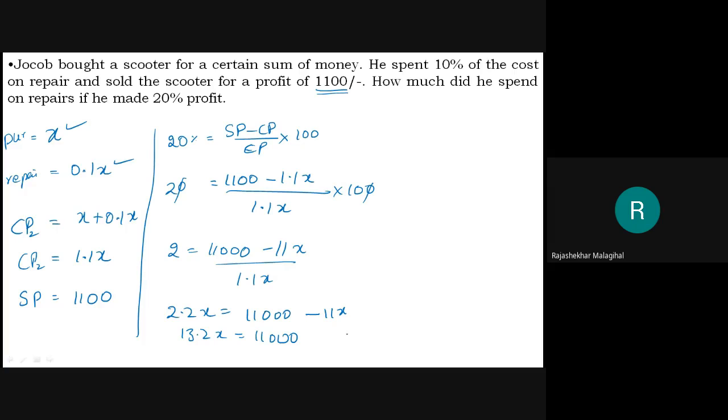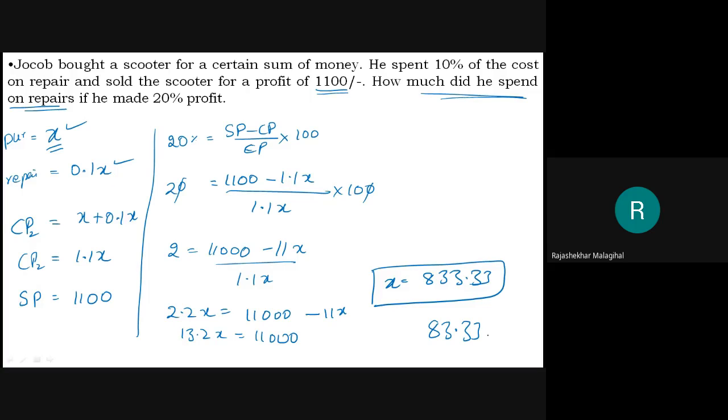Let us consider that x I am getting here 833.33. This is the amount. This x means the purchased amount, and they are asking how much did he spend on repairs? Okay, 10% is spent on repairs, which means 10% of this is 83.33. This much amount is spent on repairs.